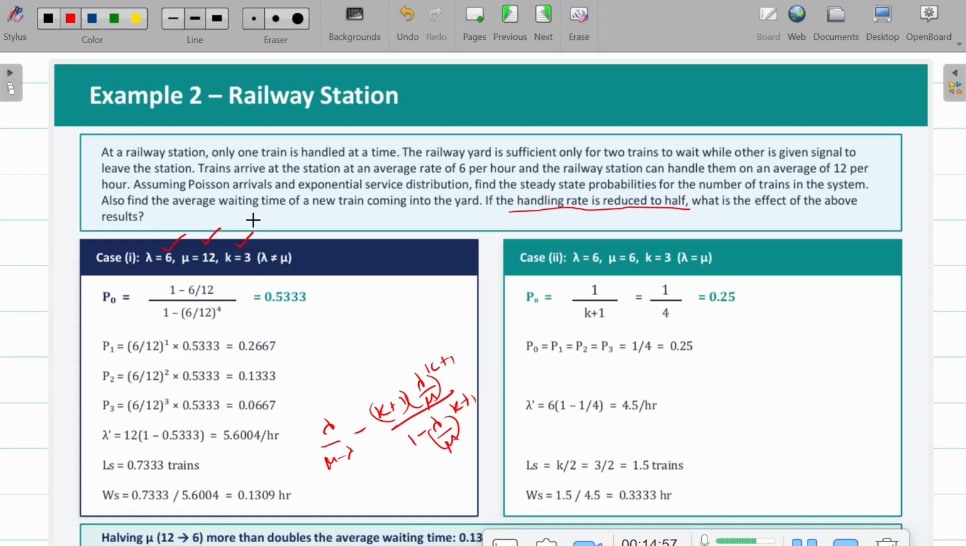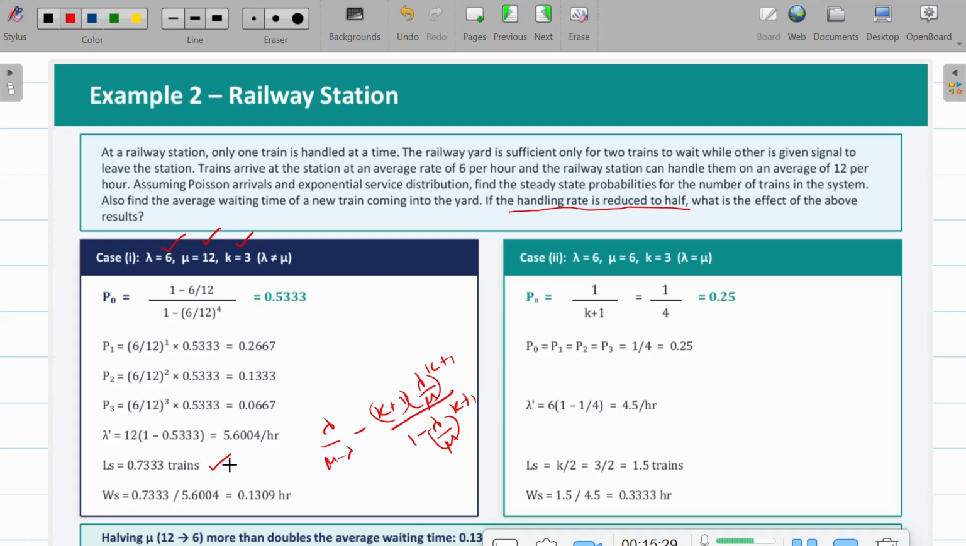So initially you decide what are the things we want to find before proceeding. Okay, so we'll proceed with finding LS. Before finding WS, I need LS and the arrival rate. Here LS is lambda by mu. On substituting lambda by mu, we get the steady state probability for the number of trains in the system.